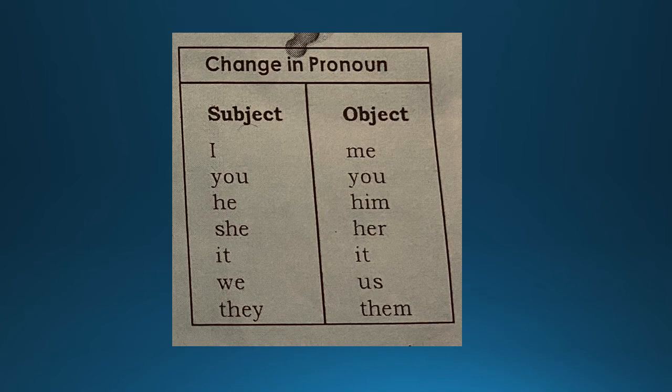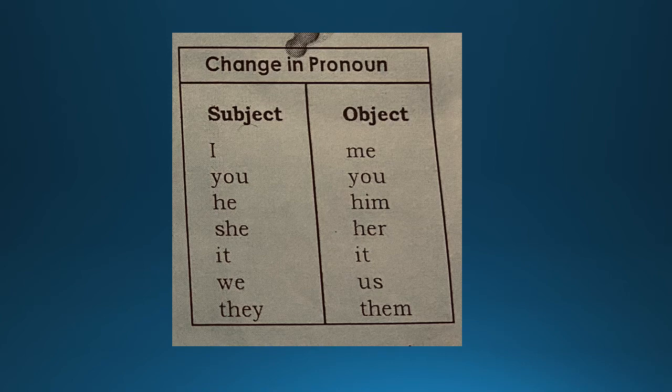As mentioned in the early part, the pronoun would be changing. Now let's look at what the change in the pronoun is. Subject is there, object is there. If the subject is I, when you change it to passive voice, the object would be me. If the subject is you, the object will also be you.